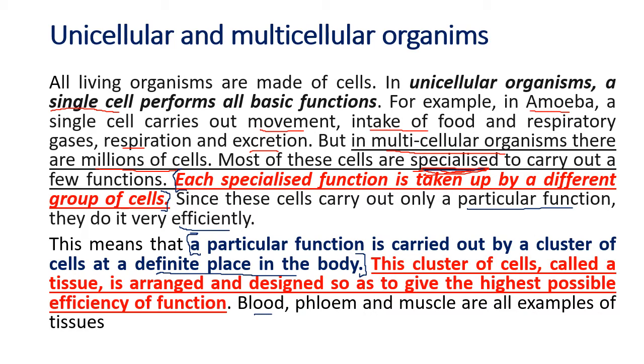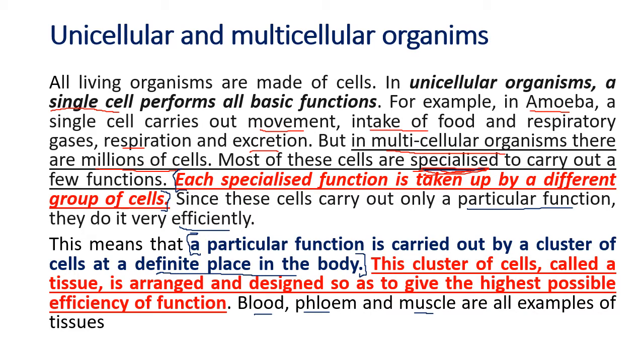Blood, phloem, muscle are the examples of tissues. Now, let us see a little. In human beings, muscle cells contract and relax to cause movement. So when you fold your hand and open your hand, the muscles are contracting. Nerve cells carry messages. Blood flows to transport oxygen, food, hormones and waste material.